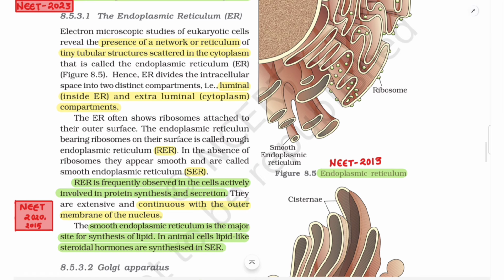8.5.3.1 The Endoplasmic Reticulum (ER). Electron microscopy studies of eukaryotic cells reveal the presence of a network or a reticulum of tiny tubular structures scattered in the cytoplasm that is called the endoplasmic reticulum, ER, figure 8.5. Hence, ER divides the intracellular space into two distinct compartments, that is, luminal (inside ER) and extraluminal (cytoplasm) compartments.